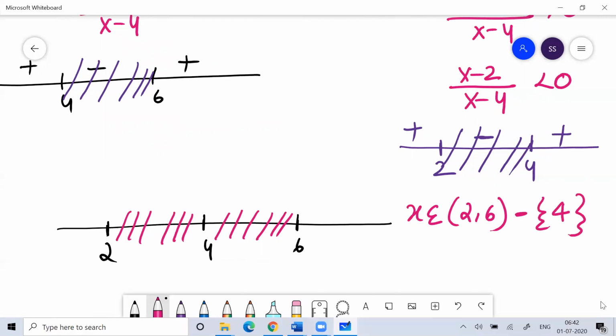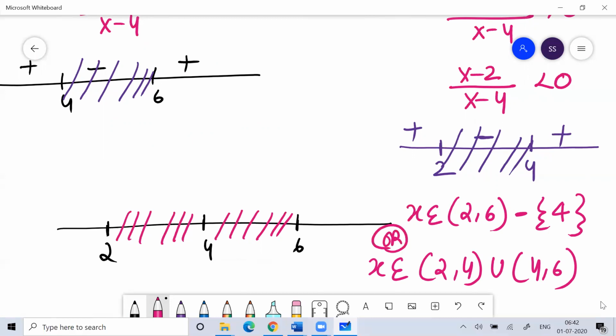Either this can be the answer, or you can write x is from 2 to 4 union 4 to 6. You can write either for the answer, because x cannot be 4. If x becomes 4, then the whole output cannot be determined.